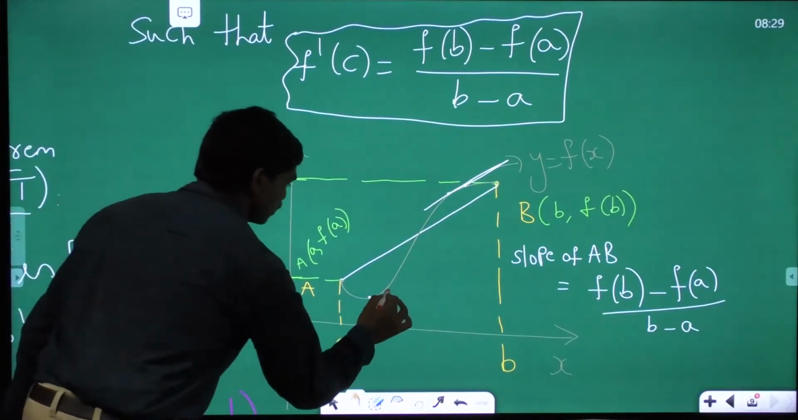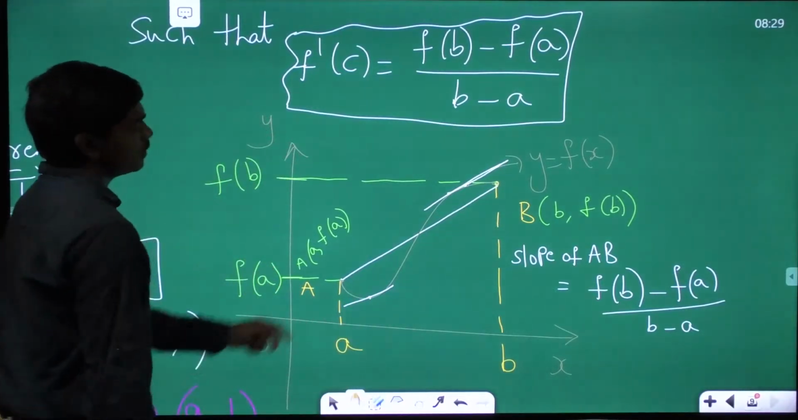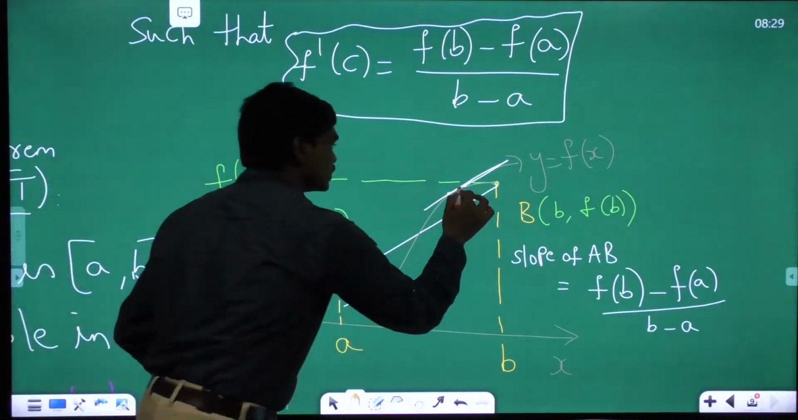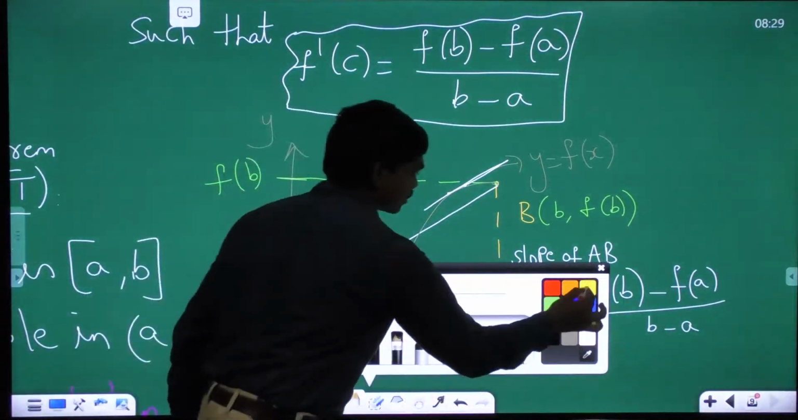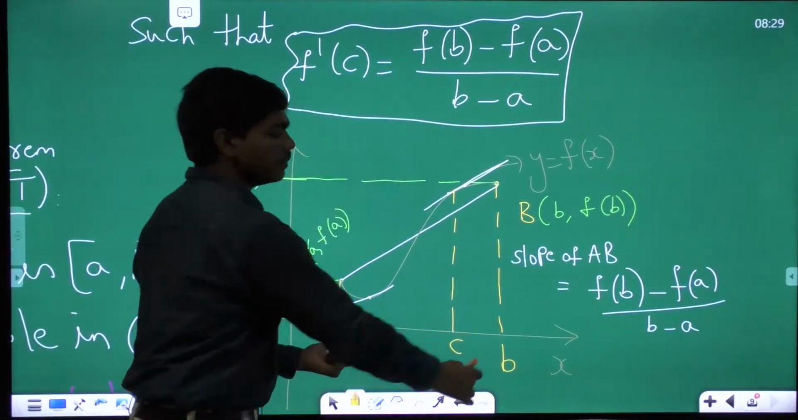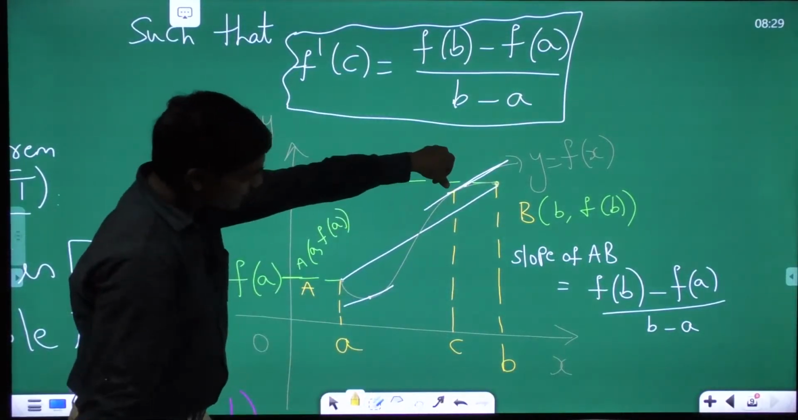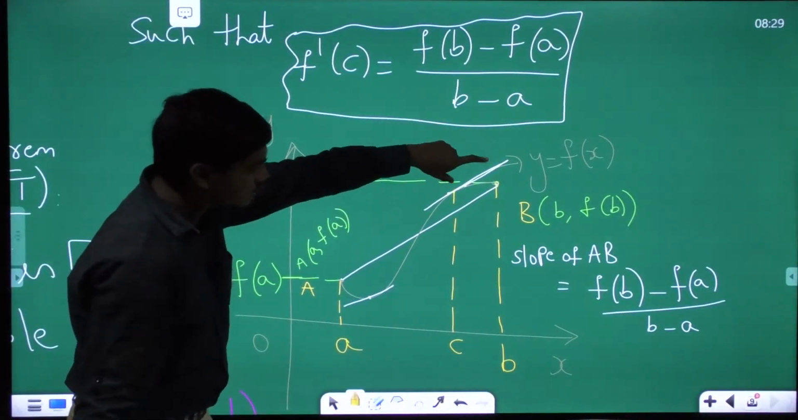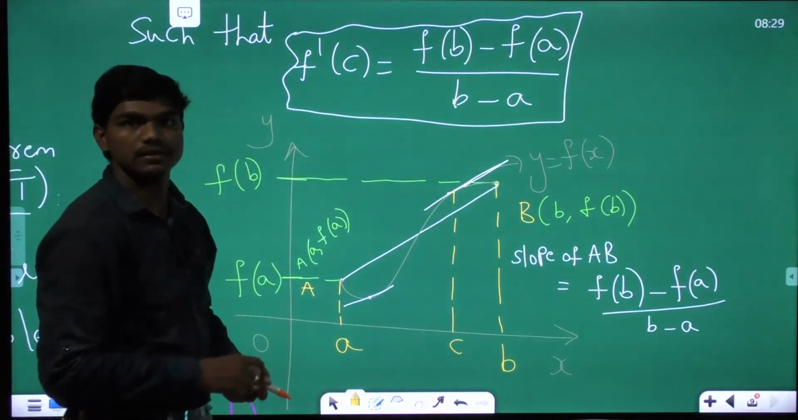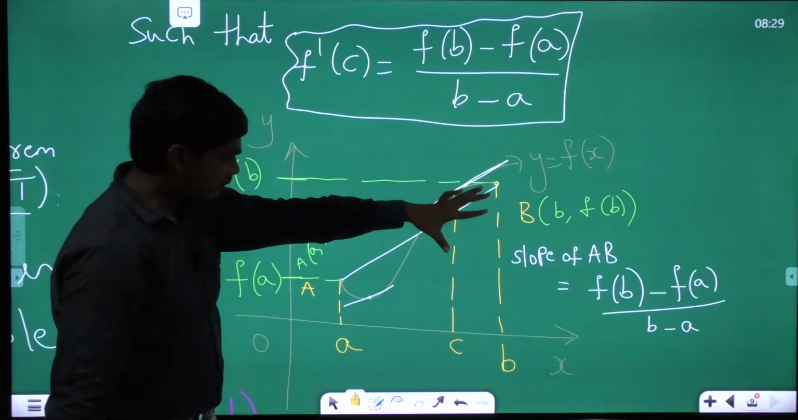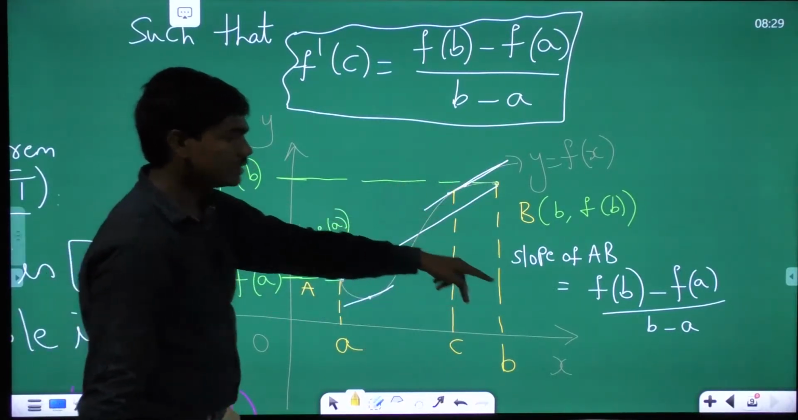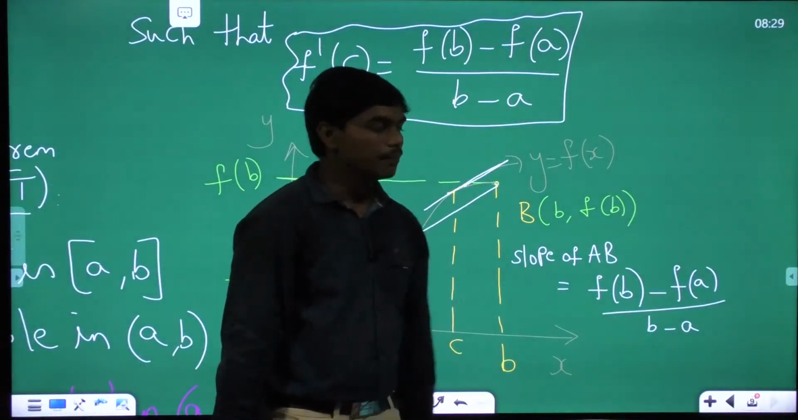If you see, these two tangents are parallel to this basic line. So there exists at least one point C like this, lying in between A and B, where the slope at that point C, basically the slope of the tangent that you draw at C, is equal to the slope of the line joining these two points. This is the geometrical meaning of this. So when a function is given, there exists at least one point C such that the slope of the curve at that point is this difference, f of b minus f of a by b minus a.